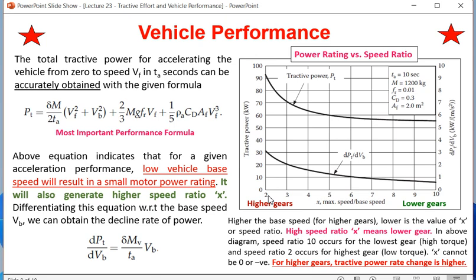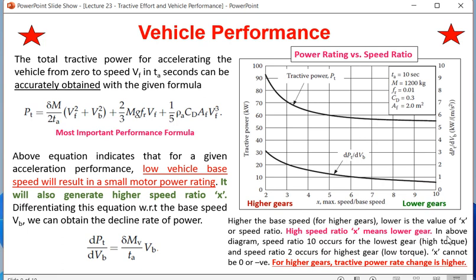So 200 is the highest speed and 100 is the base speed, so the ratio is 2. A high speed ratio x means lower gear. So in this case x is equal to 10, that means base speed is 20. Maximum speed is 200, so 200 by 20 is 10. So a high speed ratio x means lower gear.